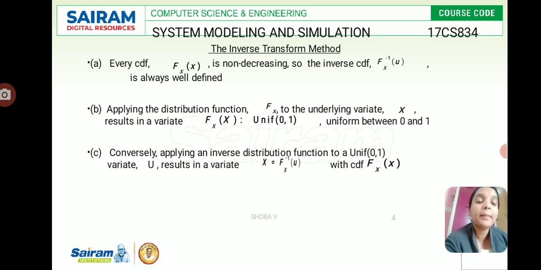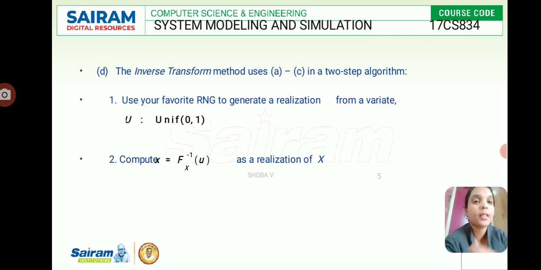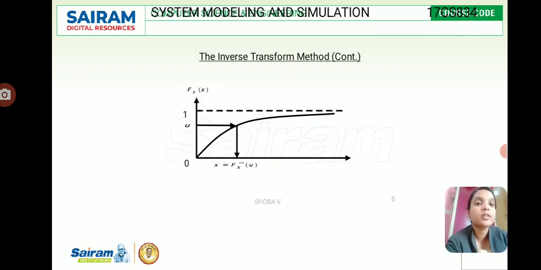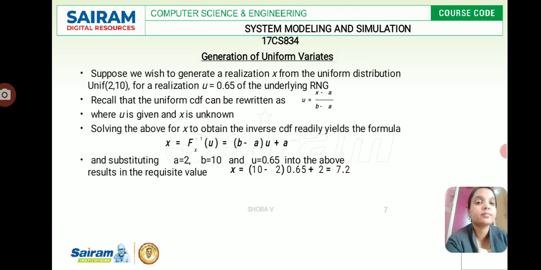Conversely, we can apply an inverse distribution function to the uniform (0, 1) variate, which results in a variate with CDF F_X(x). So this is a two-step algorithm: one is to generate a realization u from the uniform variate, and then compute x = F inverse of u as a realization of X. This is the statistical phenomenon: uniform (0, 1) is the variate, and F inverse of x is the inverse.